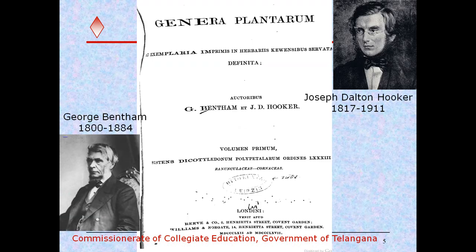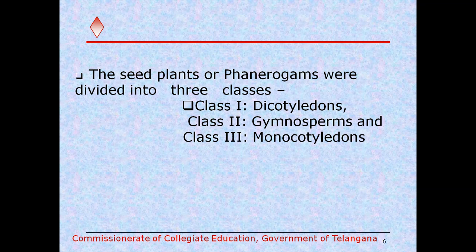This is the Genera Plantarum published by George Bentham and J.D. Hooker. And they classified only flowering plants. In the plant kingdom, plants are mainly divided into non-flowering plants, also called cryptogams, and the flowering plants are called phanerogams. Bentham and Hooker classified only flowering plants, also called phanerogams.